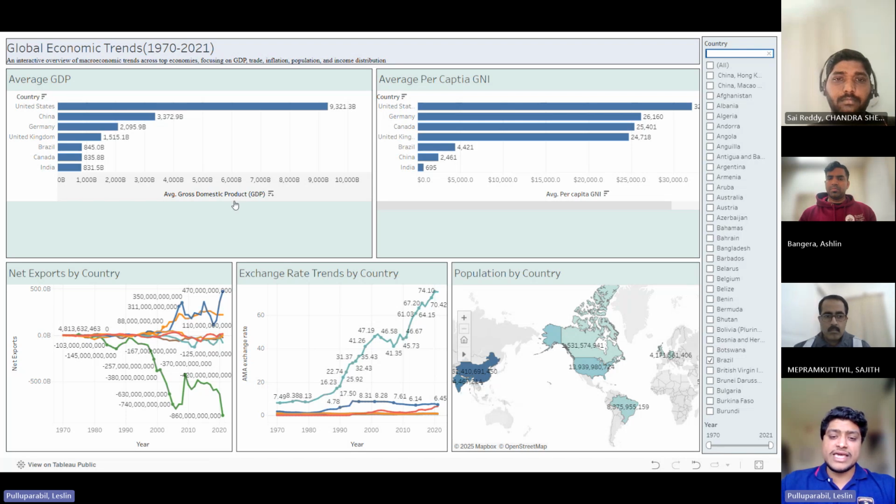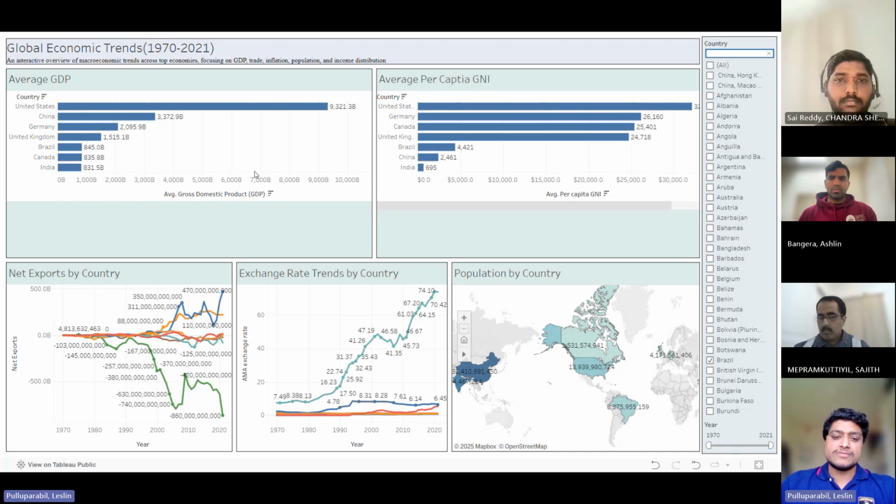We used a rich data set from Kaggle covering decades of macroeconomic indicators, including GDP, trade, income, exchange rates, and population, and visualized it all in Tableau to bring the data to life. In this story, we'll explore how the world's leading economies evolved, not only in size but also how they support their citizens, manage global trade, and respond to shocks. Let's start by looking at GDP and income levels, the building blocks of economic power.